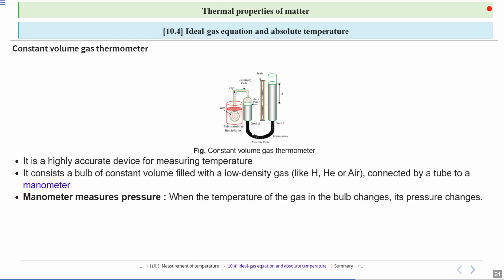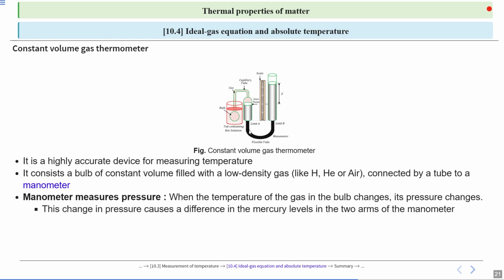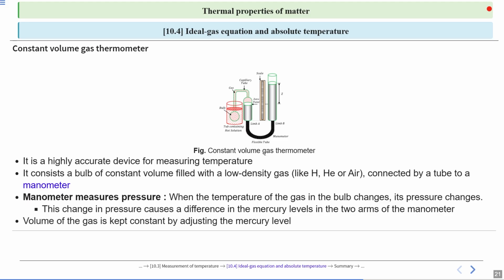When the temperature of the gas in the bulb changes, its pressure changes. This change in pressure causes a difference in the mercury levels. It means there is a change in pressure. If there is a change in pressure, the mercury levels will change in the two arms of the manometer. The volume of the gas is kept constant by adjusting the mercury level.